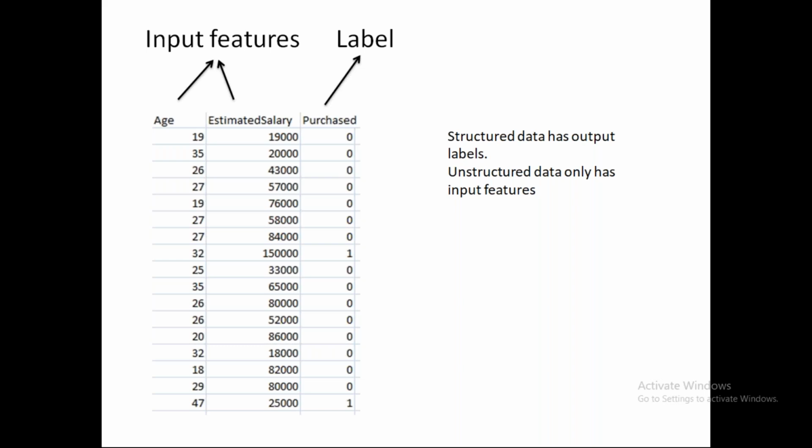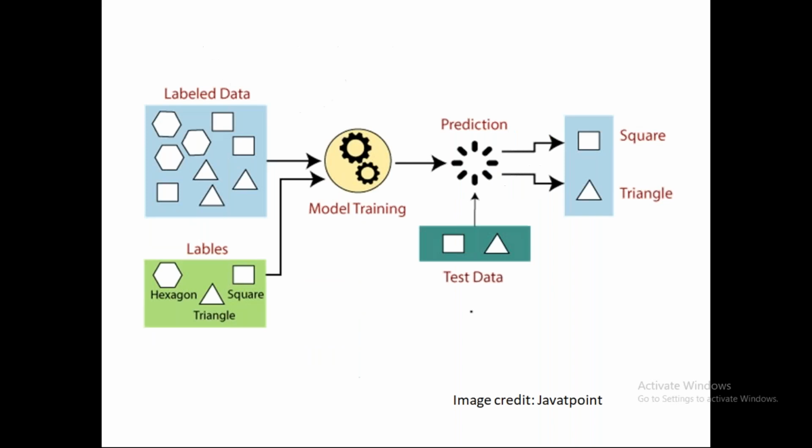Now there are different types of supervised machine learning algorithms. Before that, we can see here that in the model, the labeled data, the images of a hexagon, square, and triangle, are sent into the model, and the labels, the names of the shapes, are given into the model. This model then makes a function, which it gives to the test data to test on, and the accuracy is checked. And if the accuracy is low, the model is trained again to find a new function.